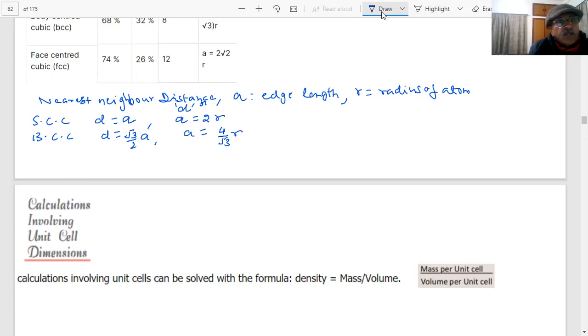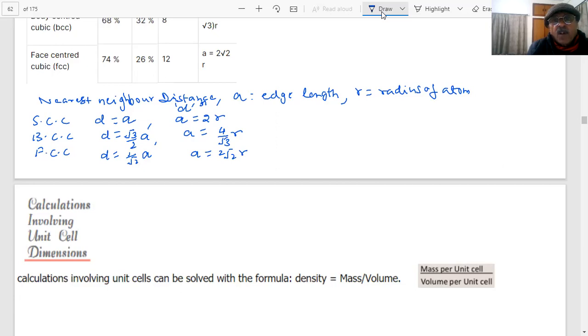For FCC, students, D is equal to A by root 2, and A is equal to 2 root 2 R. A is equal to 2 root 2 R, students.